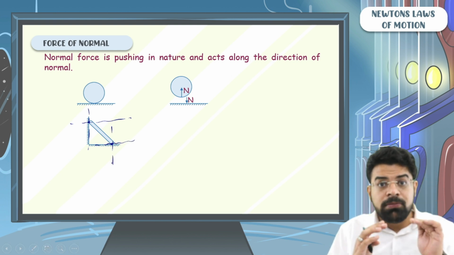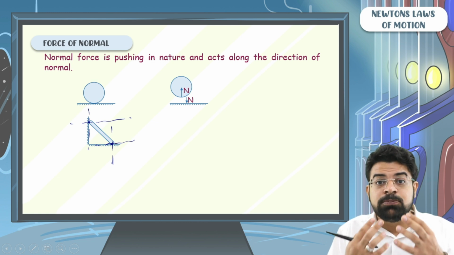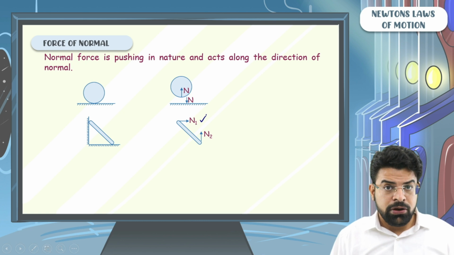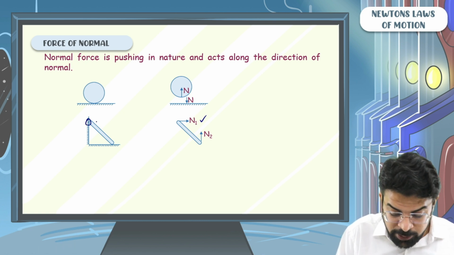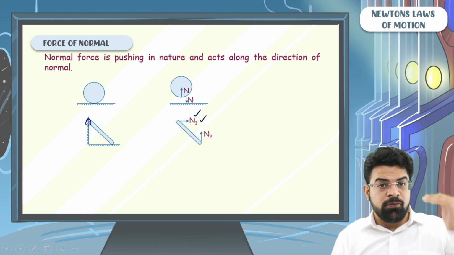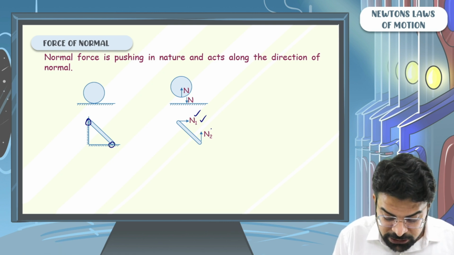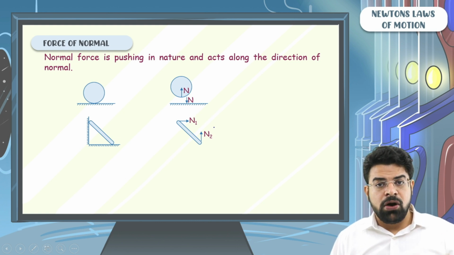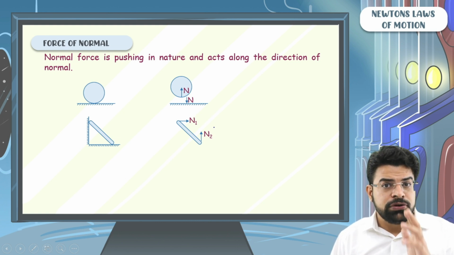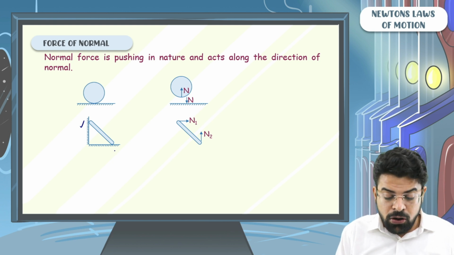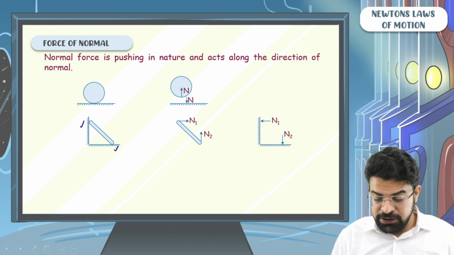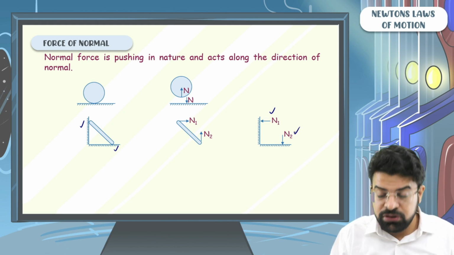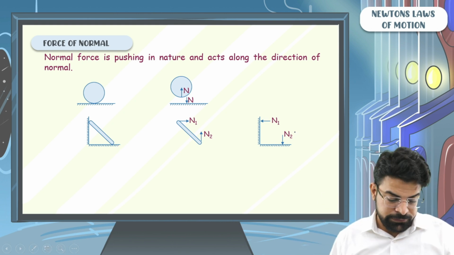The force of normal acts in the direction of normal and is pushing in nature. So when you think of the forces on the rod, the wall will be pushing, let's say with some force N1, and the ground will be pushing, let's say with some force N2. Similarly, from Newton's third law, I can even think of the forces on the wall and on the ground because of this ladder. So I will say on the wall, there will be a force of N1 towards left, and on the ground, there will be a force N2 downwards.